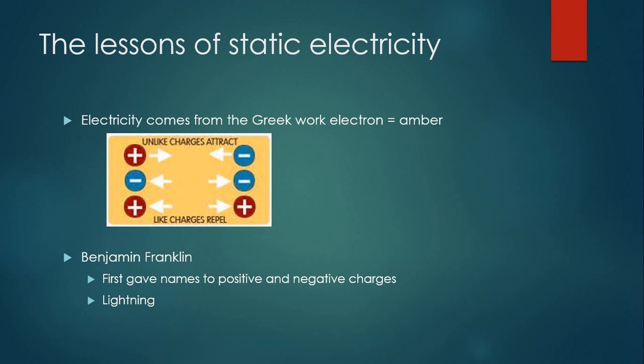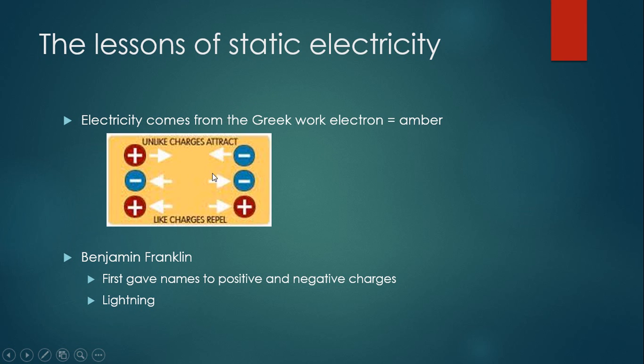Okay, after Dalton, we learned some lessons from static electricity. The word electricity actually comes from the Greek word elektron, which means amber. It's actually spelled with a K. I forgot to go back and change that; it auto-corrected to electron the way we spell it.